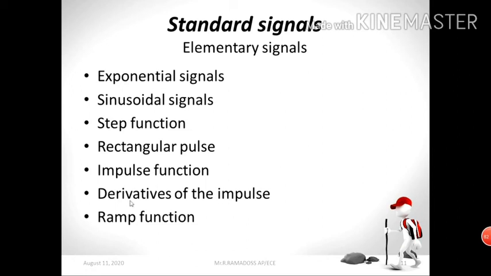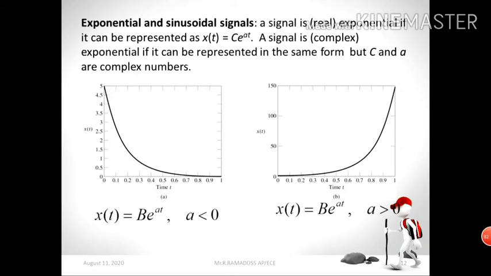From this slide onwards, you start from your syllabus. This is your first topic in your syllabus, that is standard signals. Under this you have different types of signals: exponential signals, sinusoidal signals, step function, rectangular pulse, impulse function, derivative of the impulse, and ramp function. But in your syllabus you have exponential, sinusoidal, step, rectangular, and ramp alone. First I will talk about the exponential and sinusoidal signals.